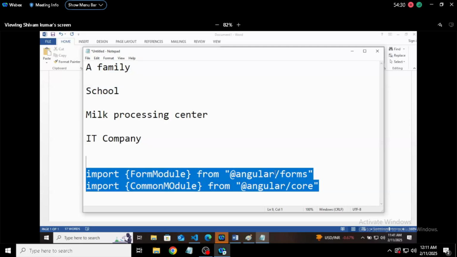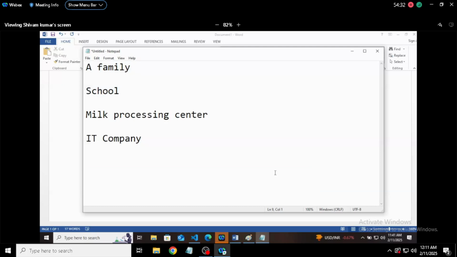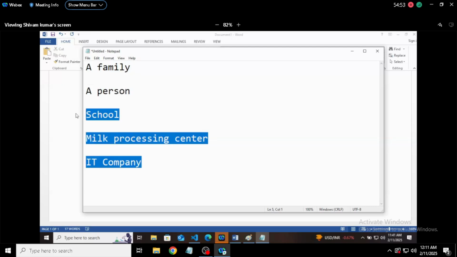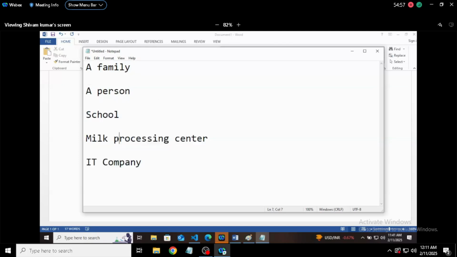What is the benefit of this? The benefit is very simple. Let's say there is a family in which three businesses are running, and a single person, let's say the head of the family, has to manage these three. It's very tough because all of these three businesses require a different mindset.